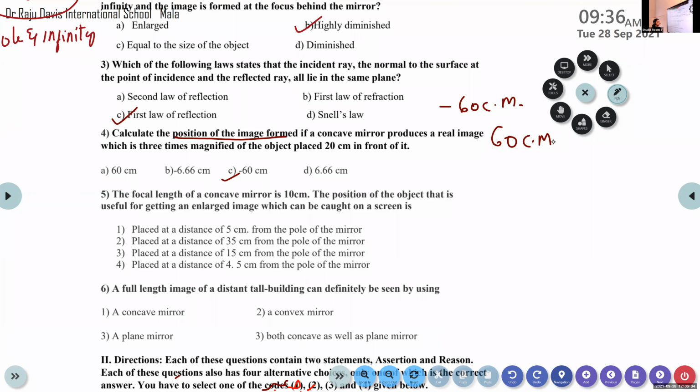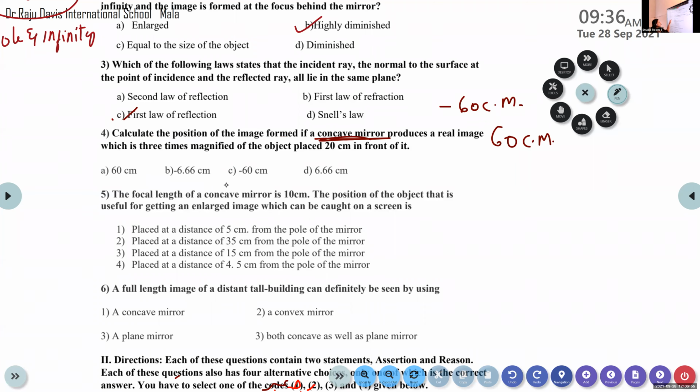No. I think most of them are confused with option A and S. Ma'am, because it is concave, it will be negative. Very good, dear. So from the answer itself, you can say it is negative 60 because the image given is concave mirror. Even though we can do the calculation, then also we get the same value.